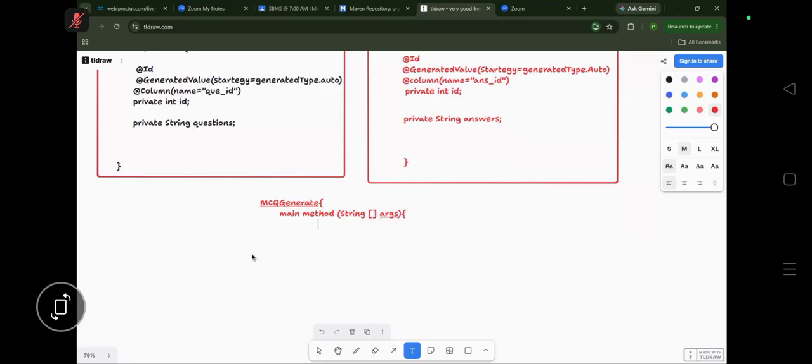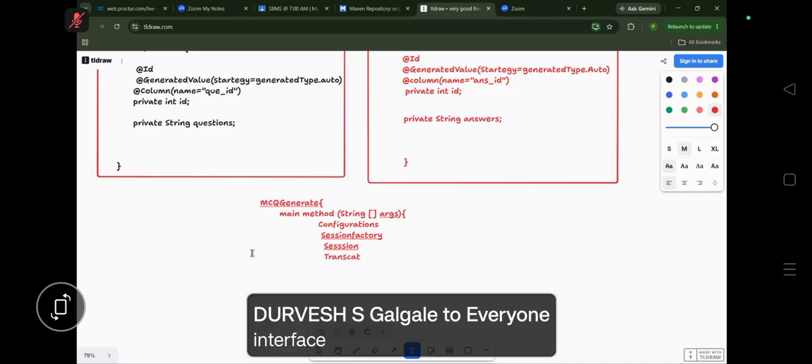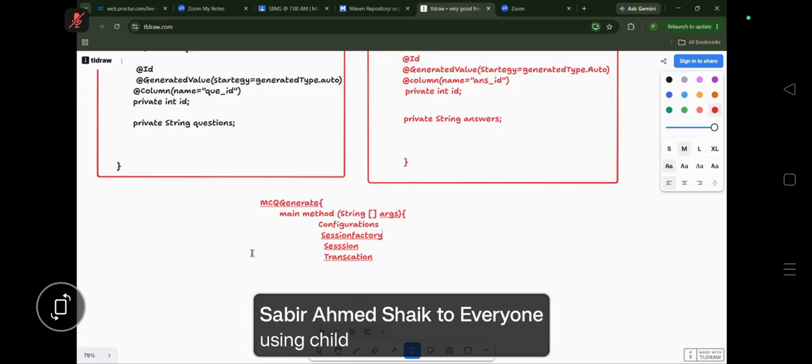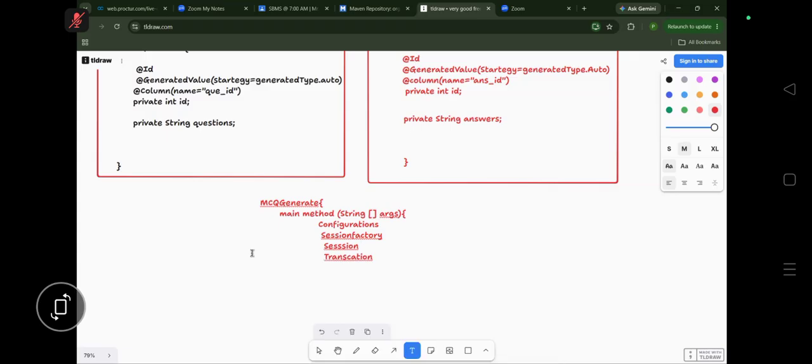And inside this main method, all the configurations should be there. SessionFactory will be there, Session will be there, and Transaction will be there. Session is a class or interface? Then how will the object be created? By using sessionFactory, we are writing openSession. openSession is one factory method which will give the object, right?